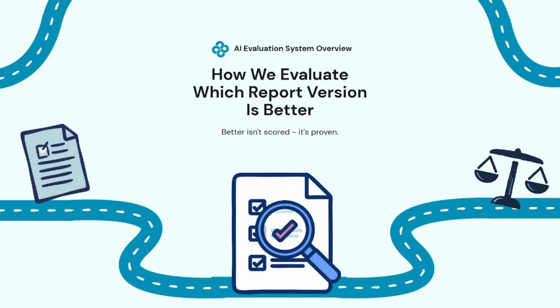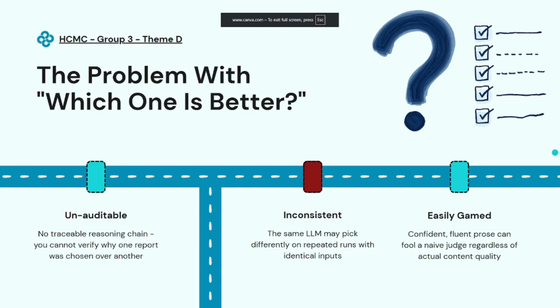Today, I'm presenting our AI evaluation system, specifically how it's designed to tell whether a revised report is actually better than the original. Our tagline for this is: better isn't a score, it's proven. That's the whole idea I want you to walk away with. We didn't build a system that rates reports, we built one that proves whether specific problems got fixed. So let's start with why this is a hard problem.